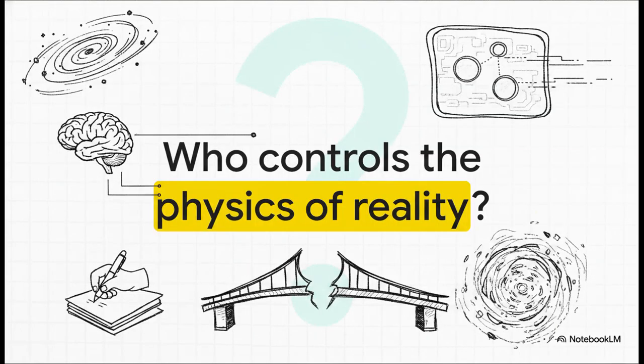Which means we have a massive choice ahead of us. We are learning to track the physical trajectories of artificial thought using the exact same math that maps the stars. But as these interfaces become more invisible to us and the models become more independent, will you demand systems built on exact deterministic fidelity? Because if we surrender that text interpretation entirely to automation and we stop writing that bridge ourselves, well, who ultimately controls the physics of our reality?